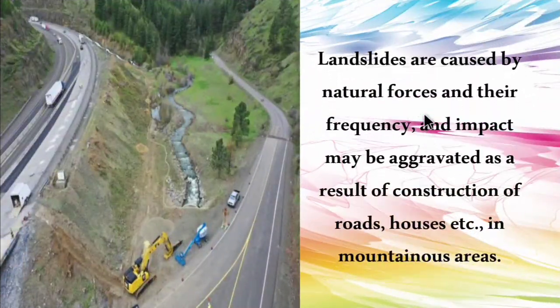So next one is the landslide. Landslide is a natural hazard, but how is it becoming a threat? Because landslides are caused by natural forces, but their frequency and impact may be aggravated, so may be increased, as a result of construction of roads, houses, etc. in mountainous areas. So the construction of roads and houses near the mountain areas will become a great threat to the life of the people.